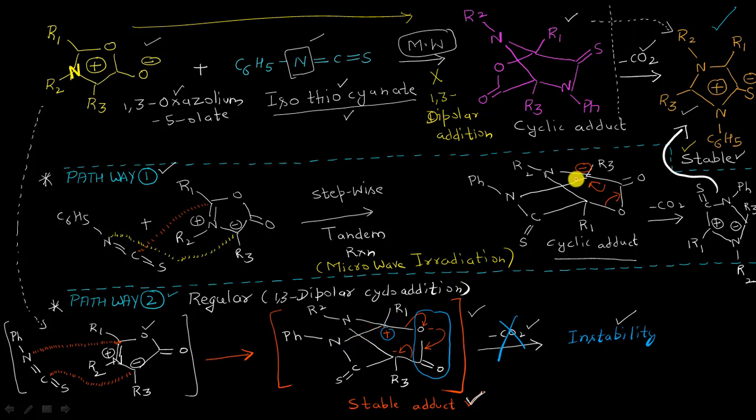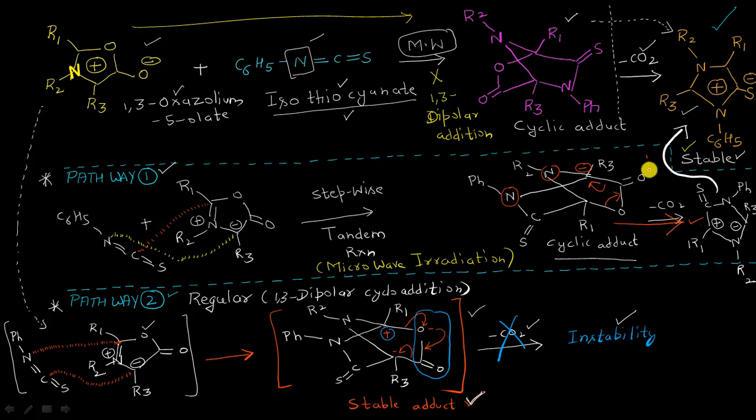Because of the presence of two nitrogen atoms, the first one here, the second one here, and they are electronegative, they will have an electron withdrawing inductive effect here. So definitely this negative charge will be dispersed, and it will add to the stability of this structure here. So that is why this reaction will occur in this direction here.